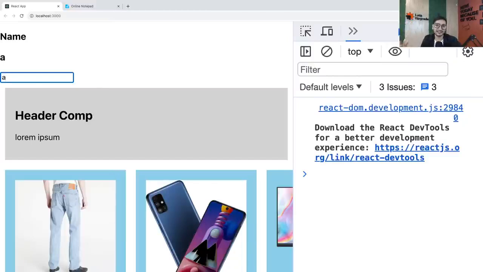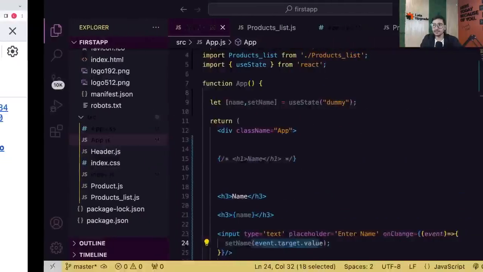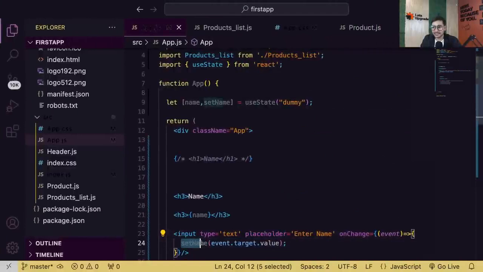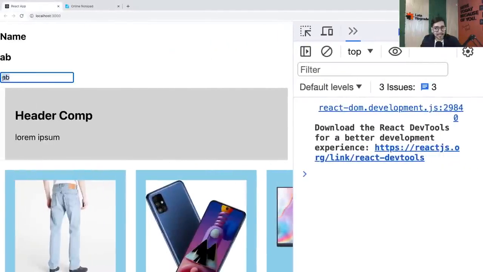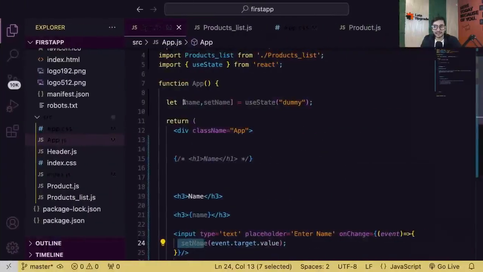The UI is re-rendering, right? Initially, I changed my state variable when I clicked on a button. Now I'm changing it when I am typing something in the input field. So when I type AB, now this AB is getting set in the name variable. So you're saying set name, whatever is the value of the input field. Whatever you're typing, that value is getting set in the name variable.